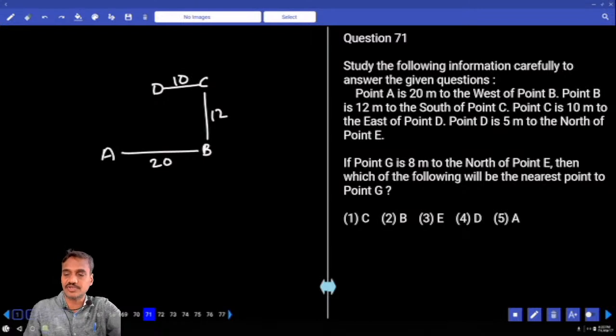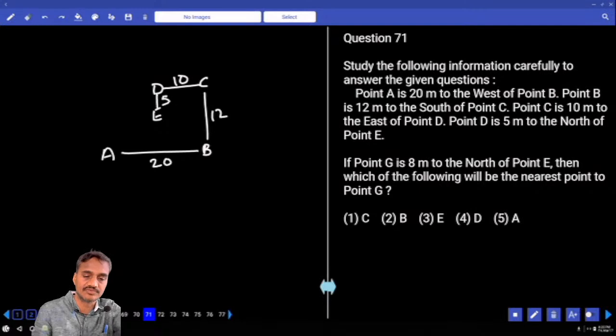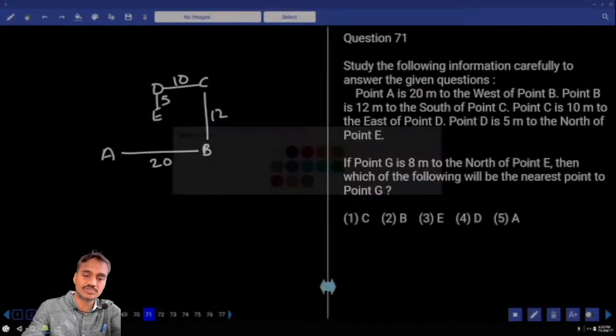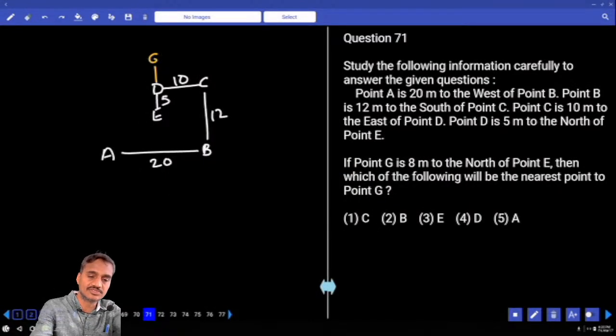And next one, D is 5 meters to the north of E. D is just 5 meters to the north of E, this is 5. And G is 8 meters to the north of E. G is 8 meters to the north of E from here. Now G is here, 8 meters to the north of E.